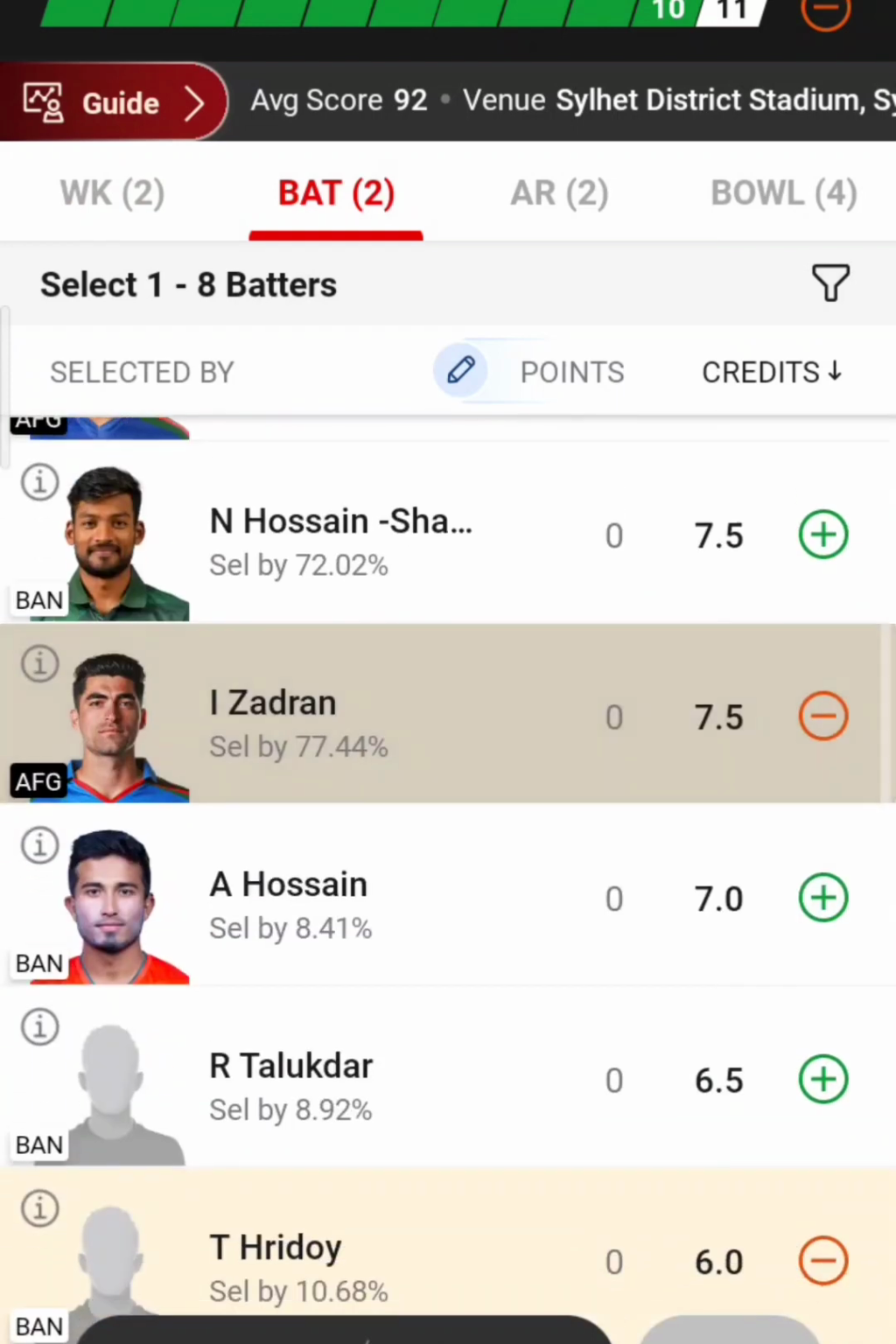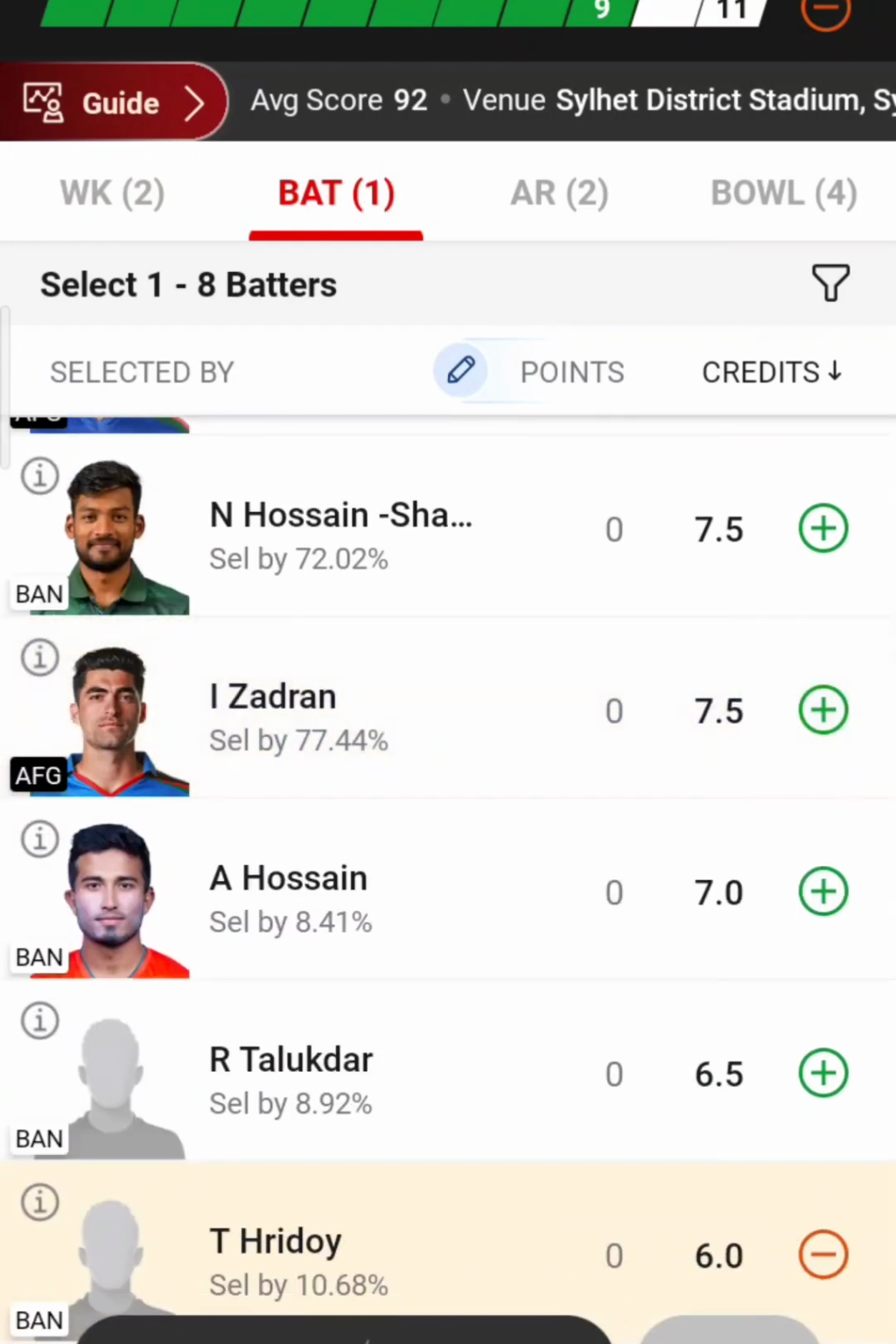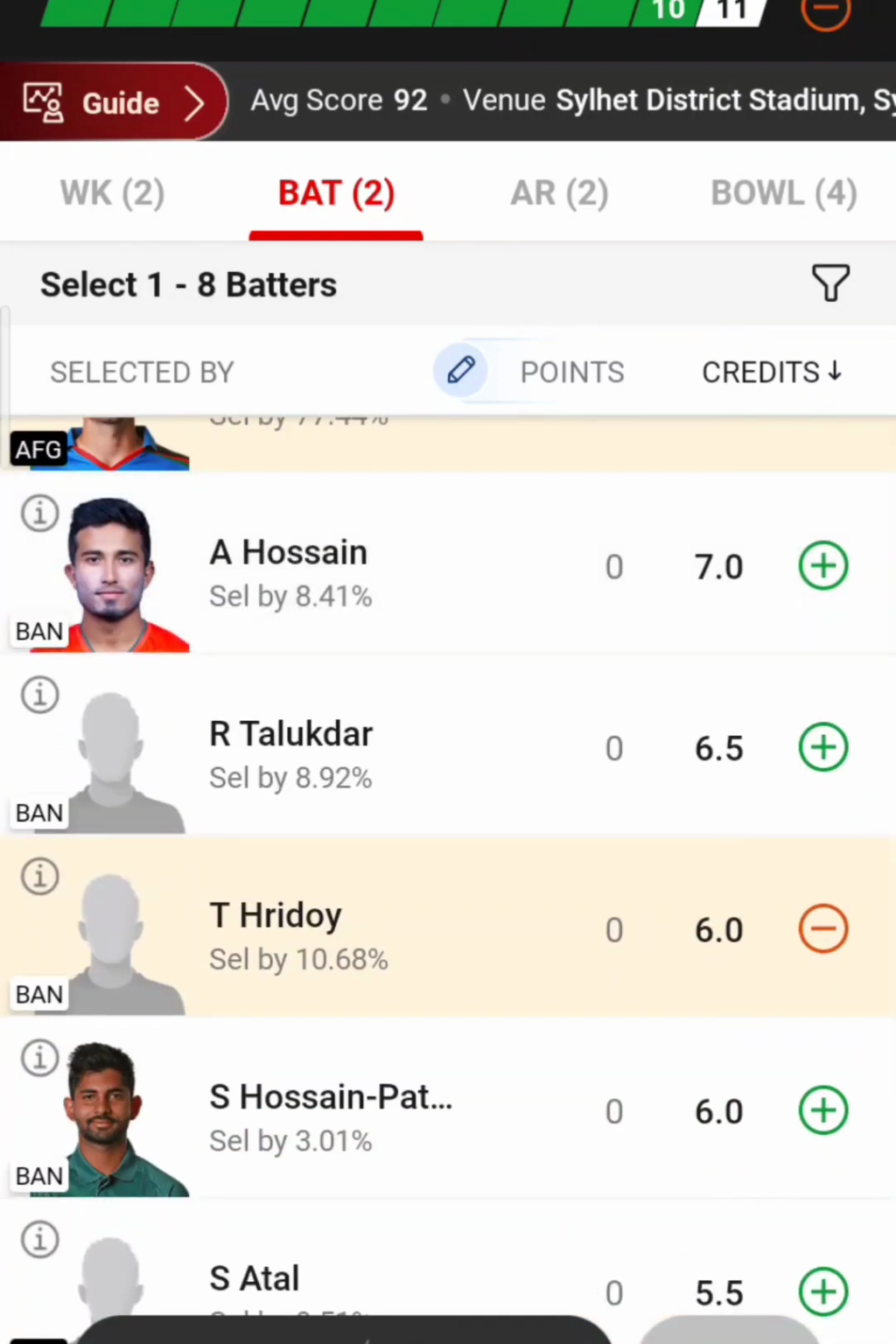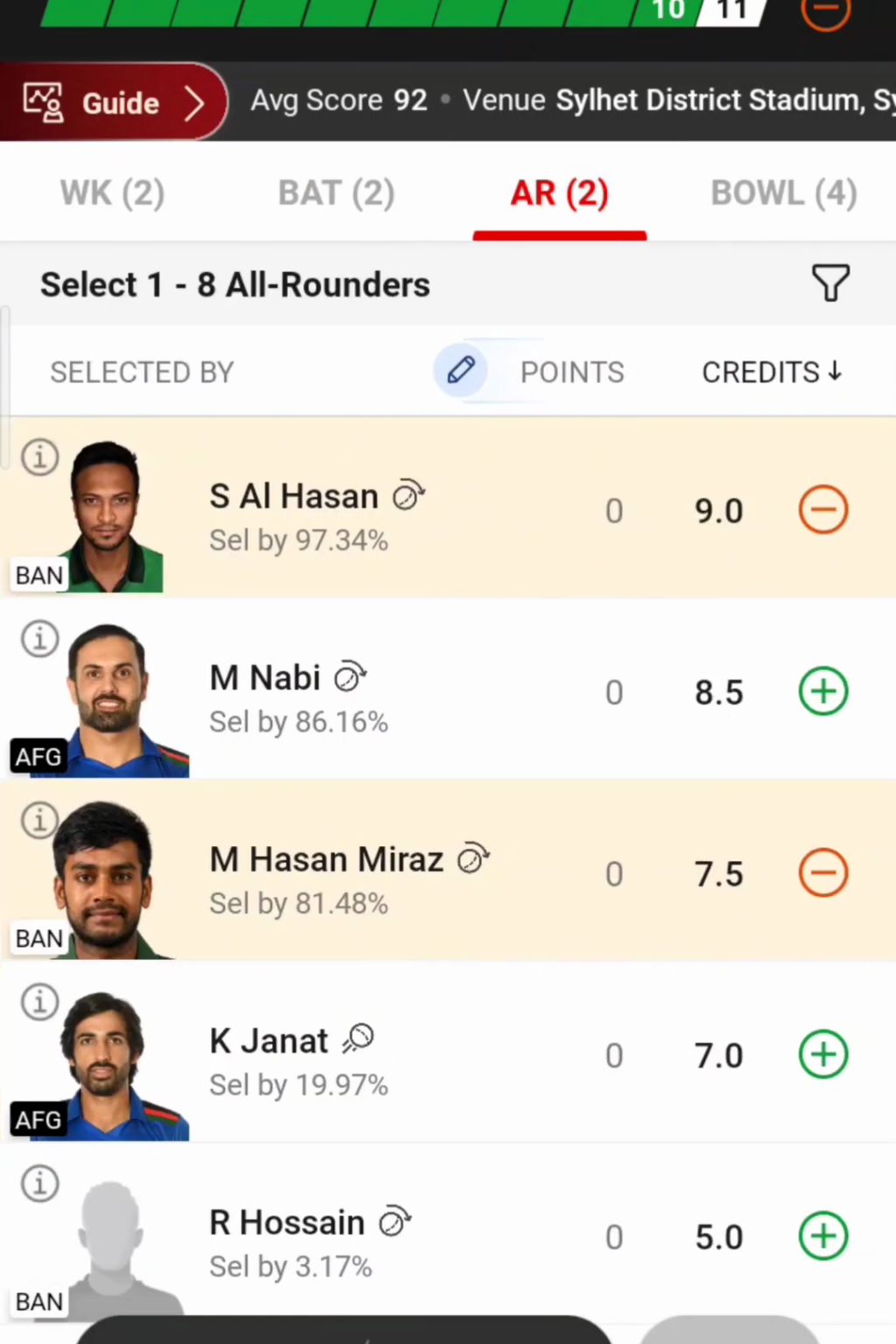Coming to Ibrahim Zadran's case, because he is in very good form, that's the reason I'm choosing Ibrahim Zadran. And Towhid Hridoy is going to be a very good pick from Bangladesh in this case. Coming to the all-rounder section, Shakib Al Hasan, and as I already gave the reason, and Mehidy Hasan. Here I'm not going to choose Karim Janat, remember.